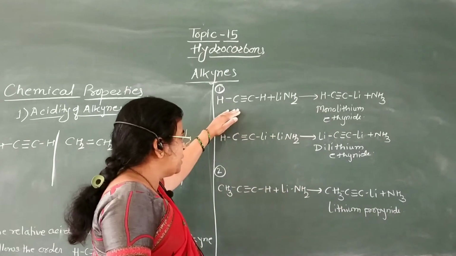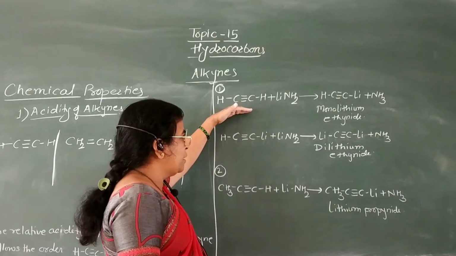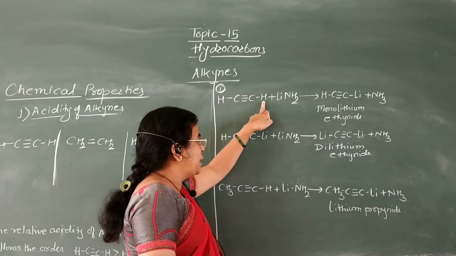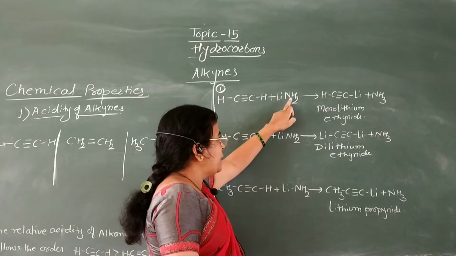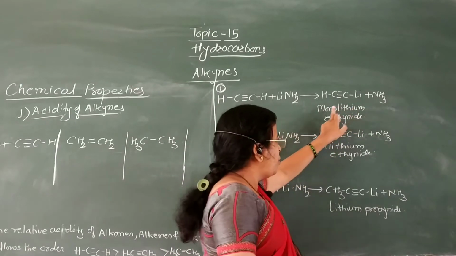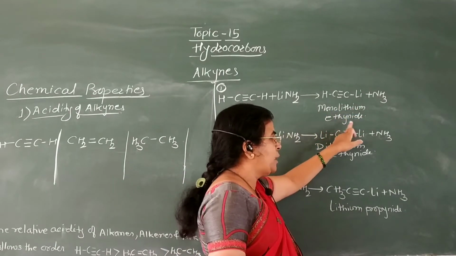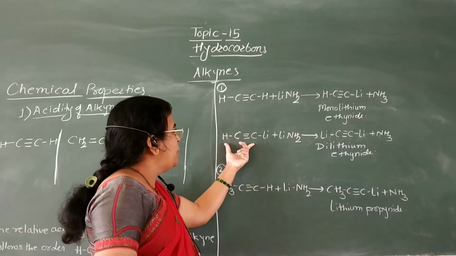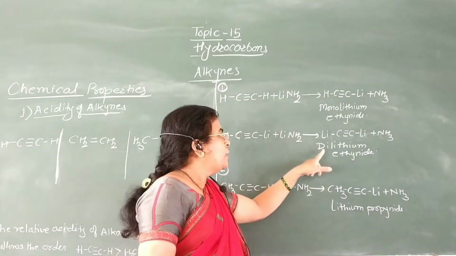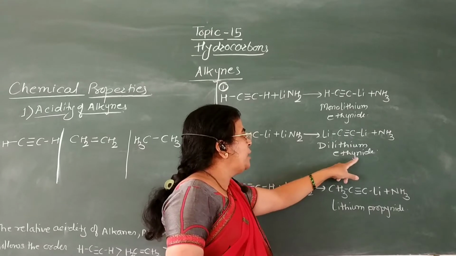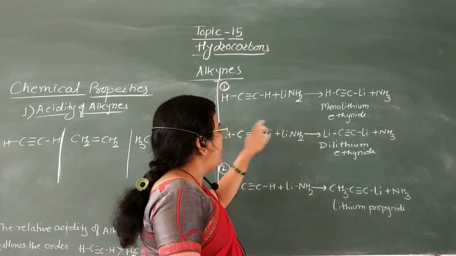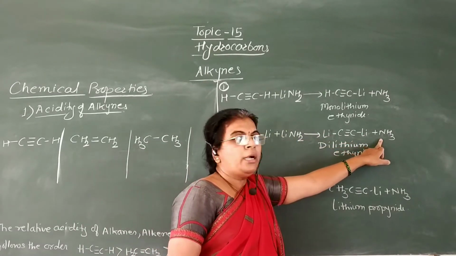Now here this is acetylene, and when this acetylene is treated with lithium amide, this hydrogen atom from acetylene is replaced by Li, and this hydrogen atom gets attached to the NH2 group to form ammonia. Now here formation of monolithium ethanide takes place. Now this monolithium ethanide, when treated with a second molecule of lithium amide, forms dilithium ethanide. That is, this hydrogen atom from monolithium ethanide is replaced by lithium and ammonia is formed.